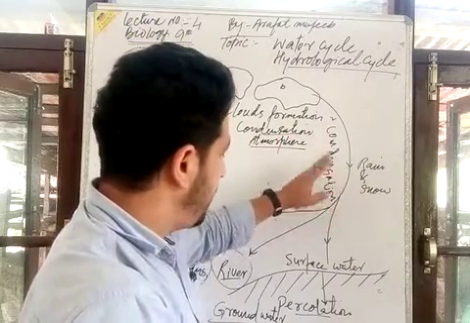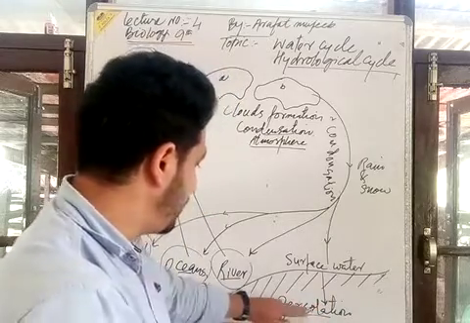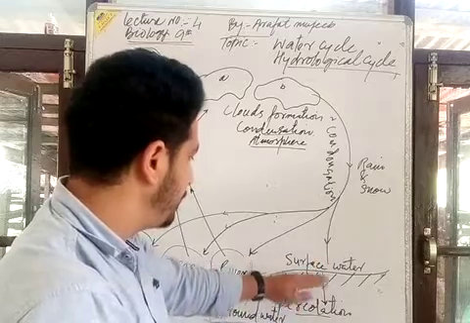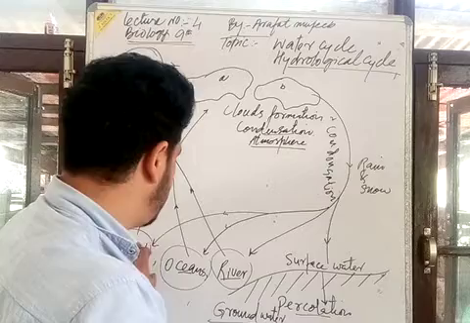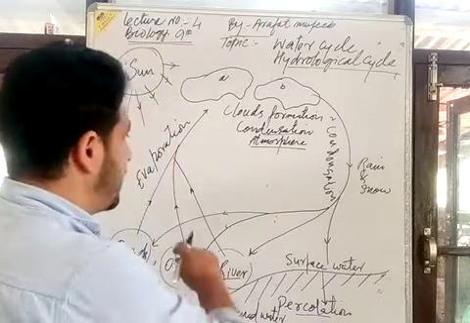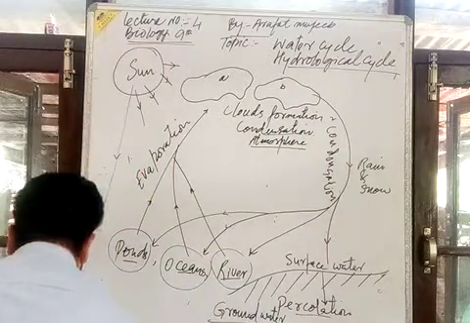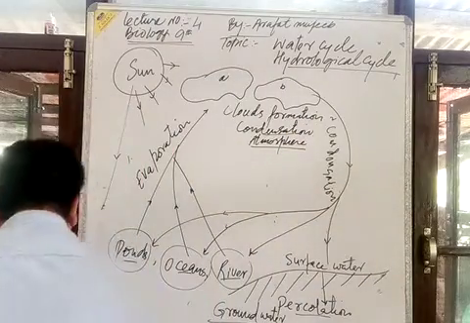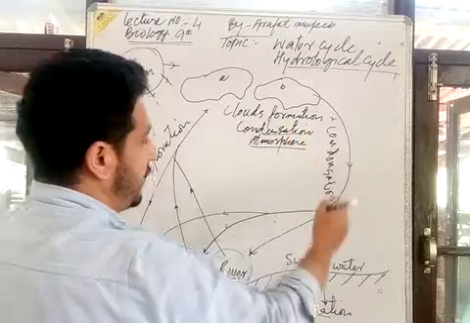Condensation process, surface water is recharged by percolation of water. Groundwater, the water table, is maintained by the percolation of the surface water, and there is also the recharging of the water bodies. Also, we can say plants also contribute in the water cycle.